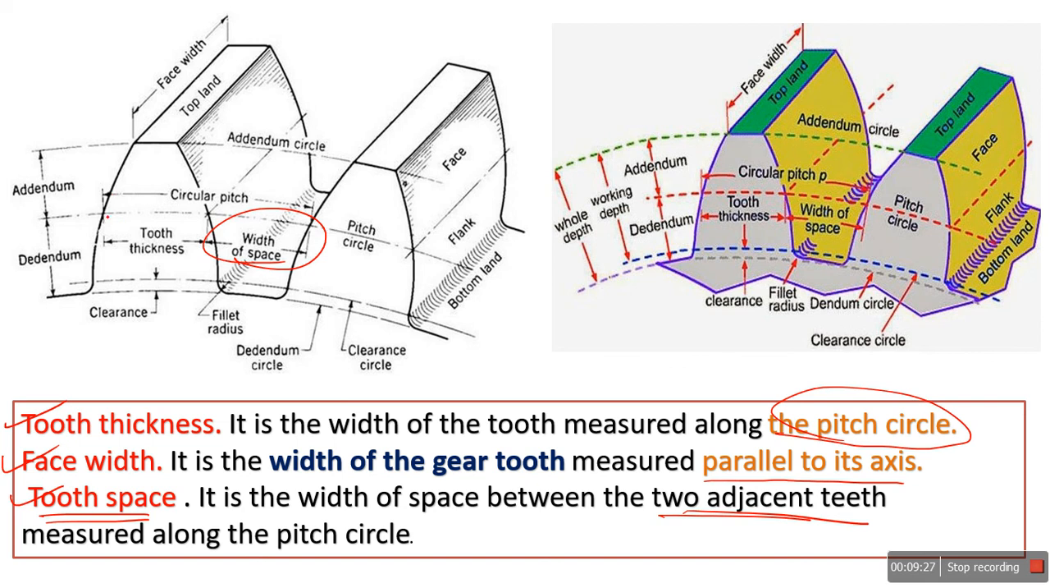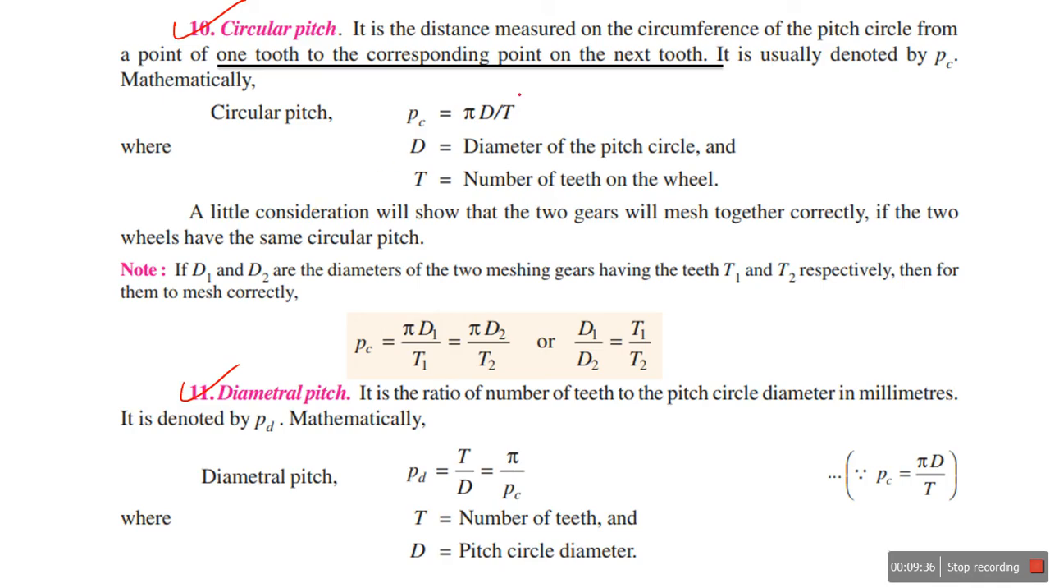See, where is the circular pitch? This is the circular pitch. It is measured from one point on the tooth to the adjacent point on the next tooth, along the circumference of the pitch circle, from a point on one tooth to the corresponding point on the next tooth. So how are we going to calculate it?